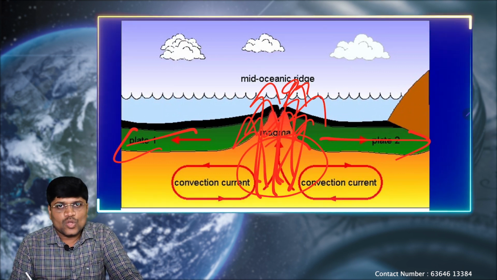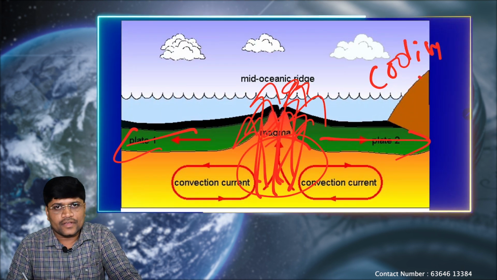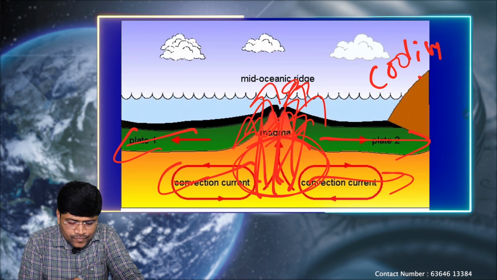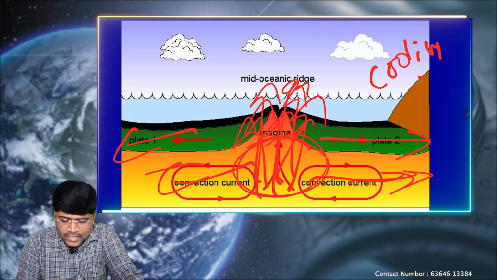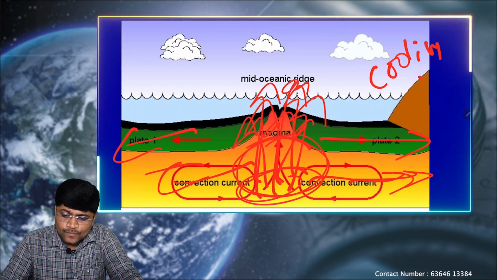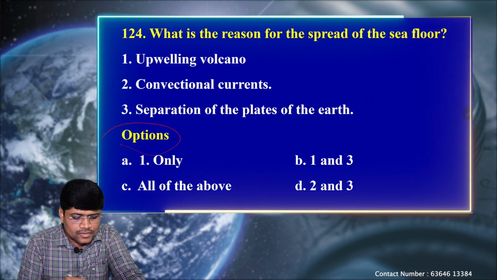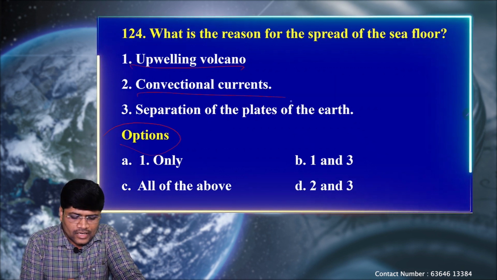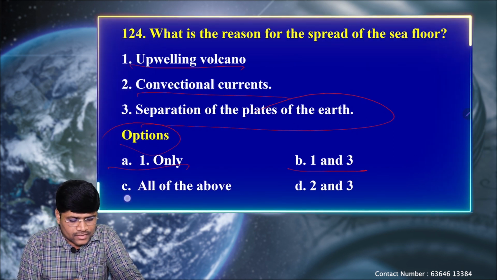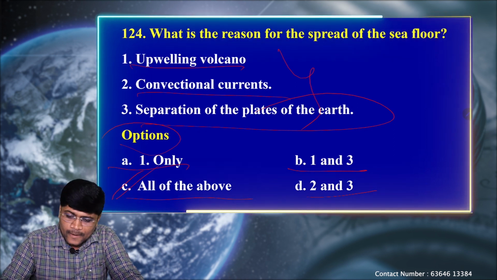As it is near the water body, there is continuous rapid cooling and solidification. So it is turning into a landform. After turning into landform, it is pushing the older landform to the outside, and the young landform is getting prepared at the center. So this is called the seafloor spreading. So options wise, upwelling volcano is there, convectional currents is there, and separation of the plates of the earth. A, 1 only; B, 1 and 3; C, all of the above; D, 2 and 3. So all the 3 are correct. So that's why C is the correct one.